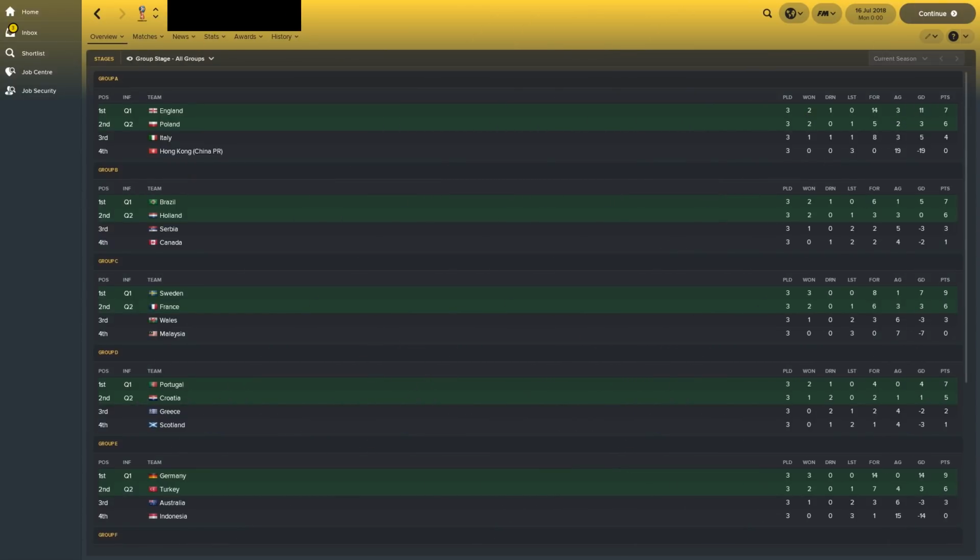Let's have a look. This time Italy failed to get out of Group A. That's the first time they failed to qualify. England finished top of the group. Poor old Hong Kong conceded 19 goals. 10 against England. There's 10-0 against England.